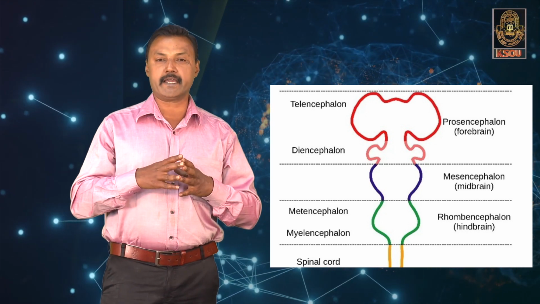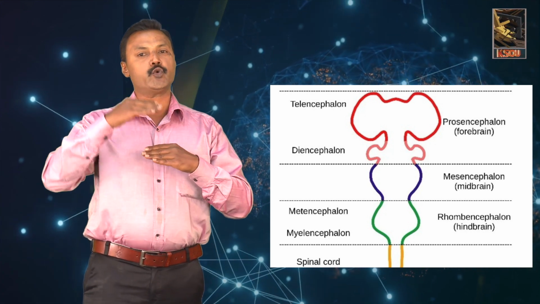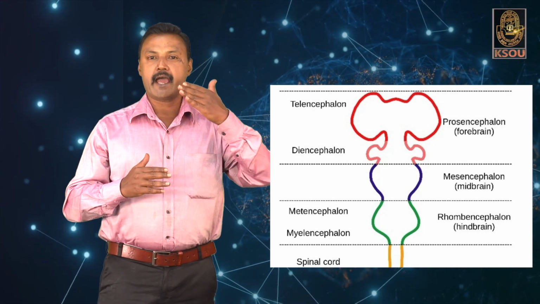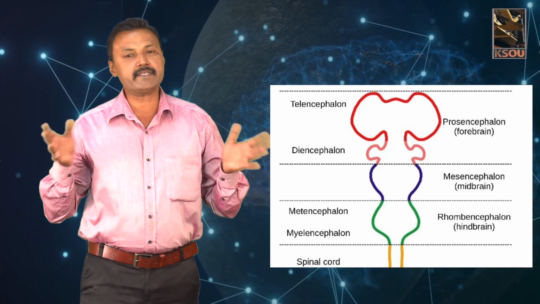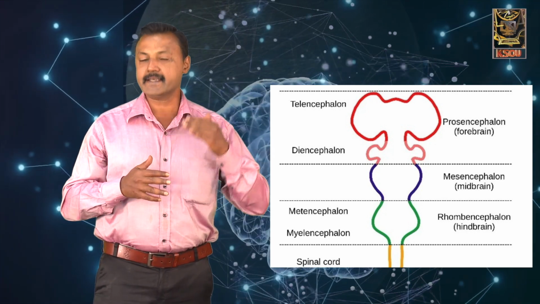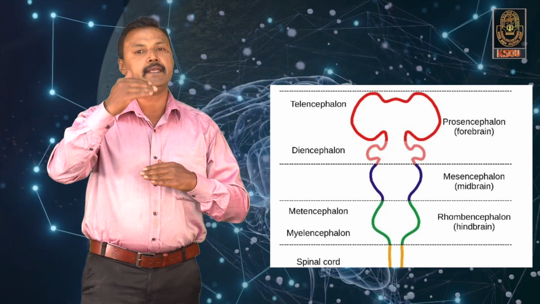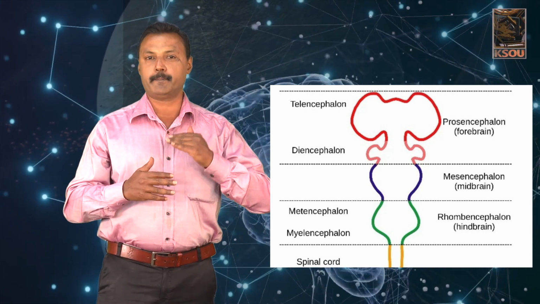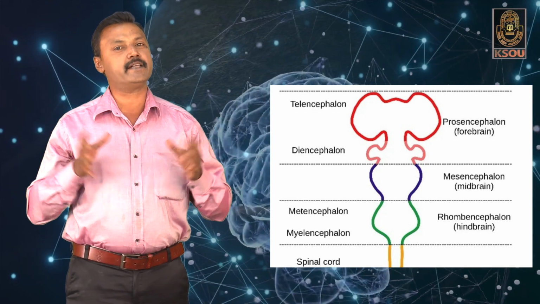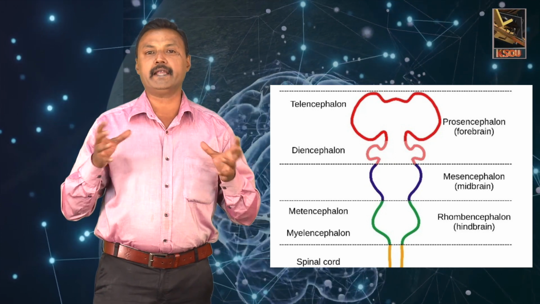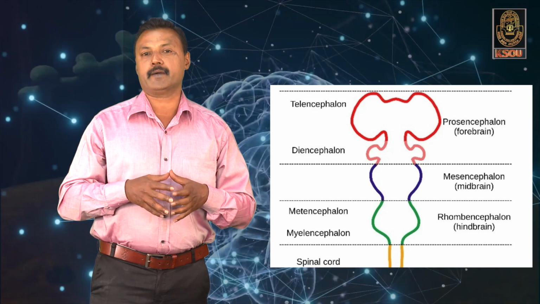The forebrain divides into an anterior telencephalon and a posterior diencephalon. The mesencephalon remains undivided, whereas the hindbrain divides into an anterior metencephalon and a posterior myelencephalon. Finally, five different vesicles are formed, which make up the central nervous system or the brain.